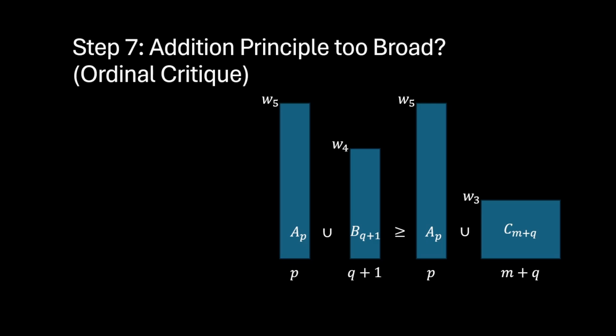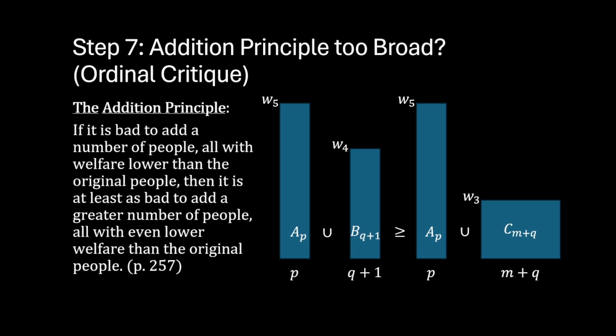This particular sequence of rectangles represents the addition principle, which states that if it is bad to add a number of people, all with welfare lower than the original people, then it is at least as bad to add a greater number of people, all with even lower welfare than the original people.